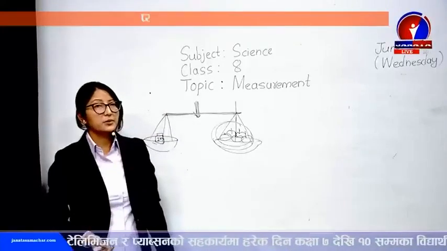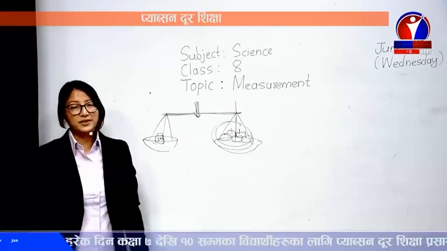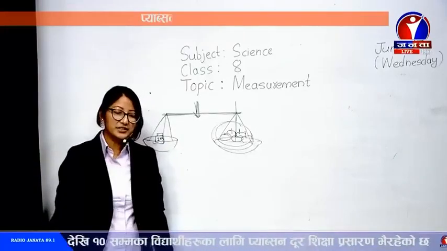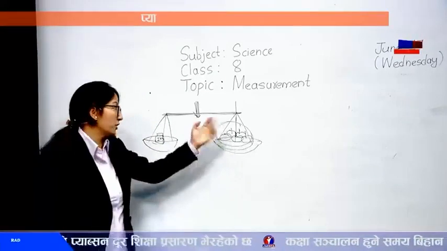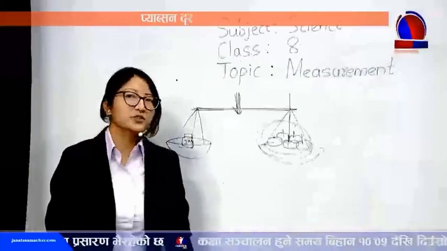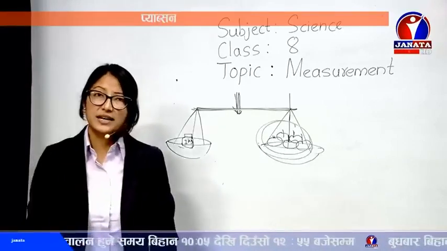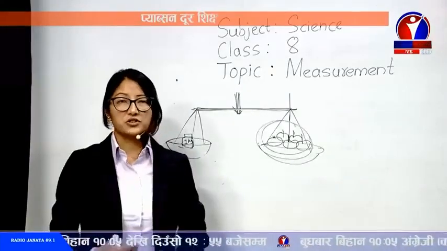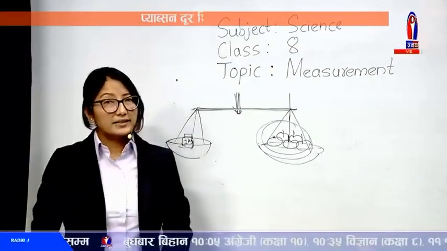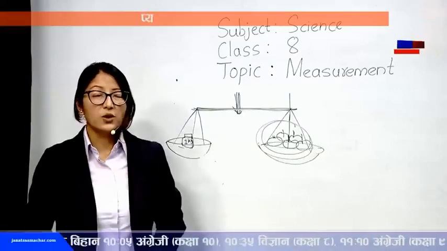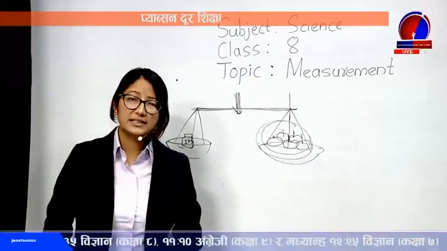If the quantities can be measured, those quantities are called physical quantities. For example, length. Length is a physical quantity. We can easily measure length. We can measure mass, like just before we had the example of buying various things. Time, we can easily measure time. We can measure temperature using a thermometer in case you have fever, or the brightness of light, or the current flowing. All these can be measured. Not only that, how much work you do, how much pressure is applied, all these things can be measured.